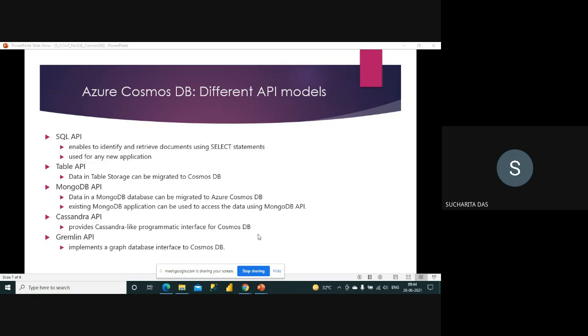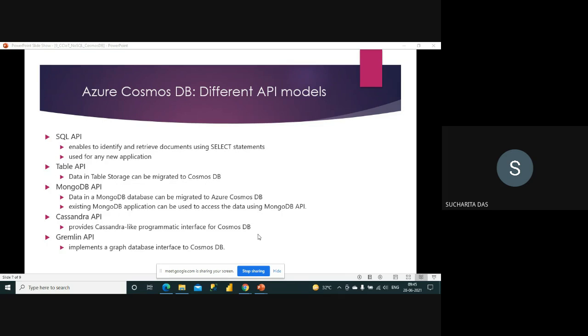So these features are given so that you don't need to rewrite. Say you came to know about Cosmos DB, and you liked it, and you think that it would be good if I start working in Cosmos DB. But maybe your existing NoSQL data is maintained somewhere else. So it's not possible that you will write from scratch. So better you avoid that.